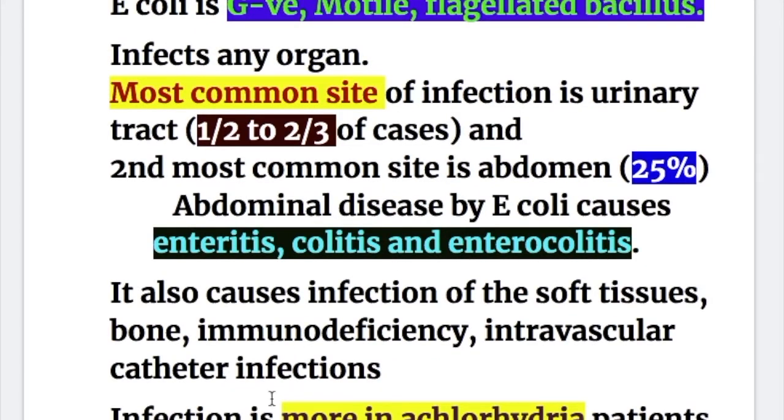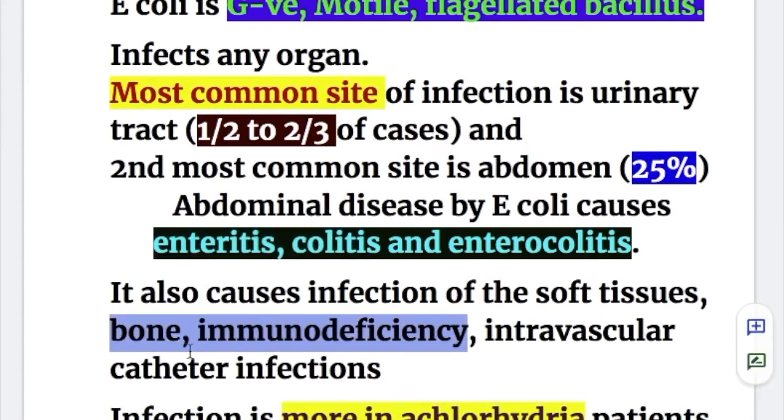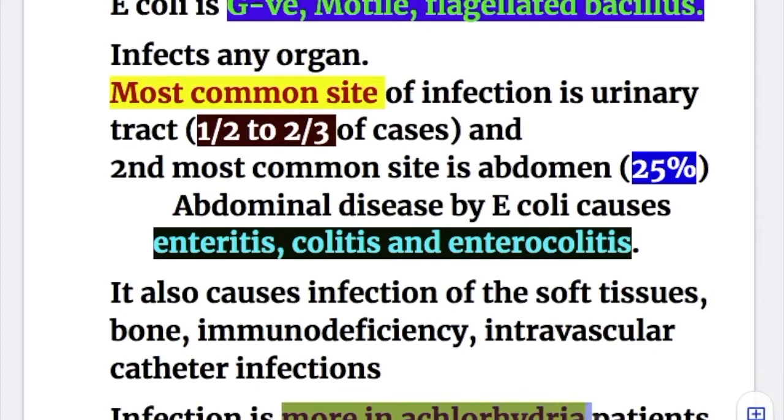E. coli is a gram-negative motile flagellated bacillus that infects any organ. The most common site of infection is the urinary tract in half to 2/3 of cases, and the second most common site is the abdomen in 25% of cases. The abdominal disease by E. coli causes enteritis, colitis, and enterocolitis. It also causes infection of the soft tissues and bones, and in immunodeficiency, intravascular catheter infections also occur due to E. coli.